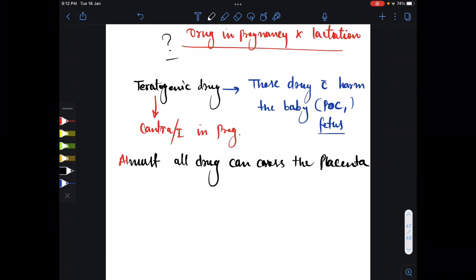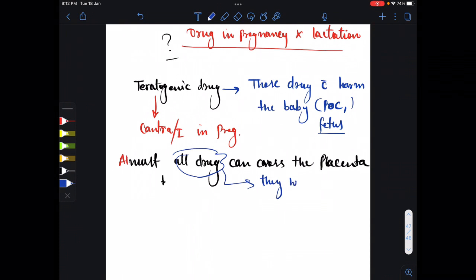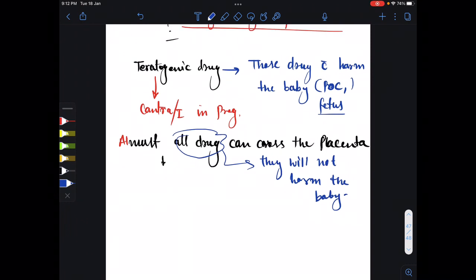It doesn't mean that we can't give these drugs, because not all drugs are teratogenic, as they are not harmful for the baby. So we should not give those drugs which can cross the placenta and have a teratogenic effect on the baby or product of conception or fetus.